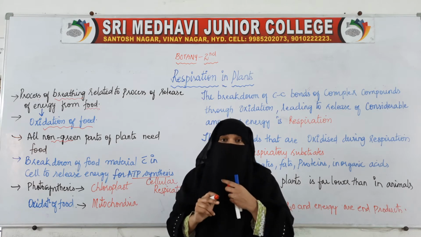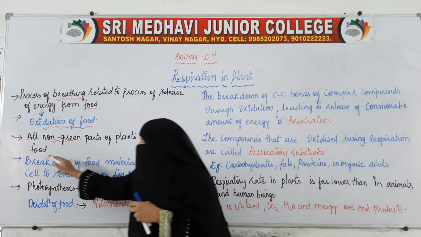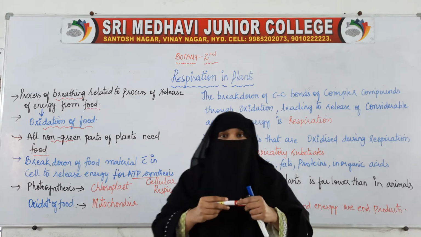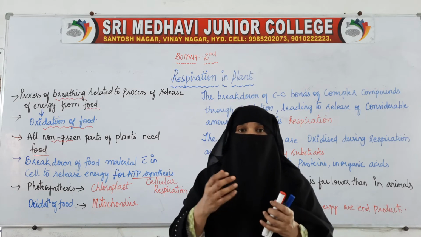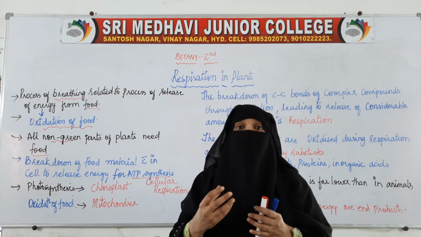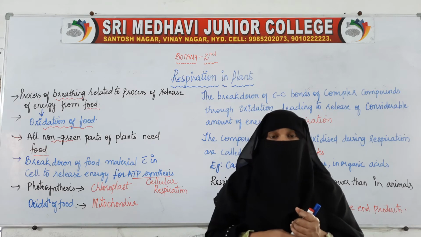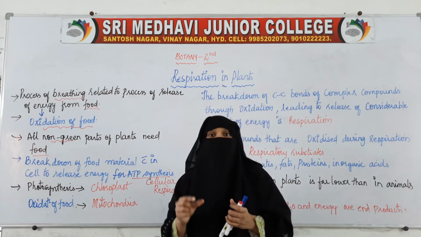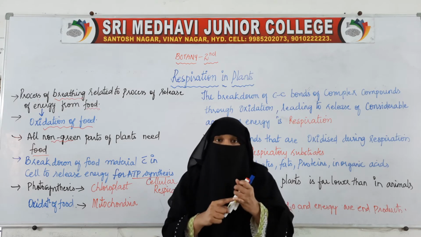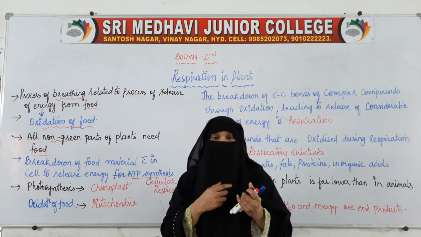And when non-green parts perform respiration, they need food material. So green leaves perform photosynthesis and prepare the food material. That prepared food material will be utilized by the plant as well, and it is stored for other organisms as well.